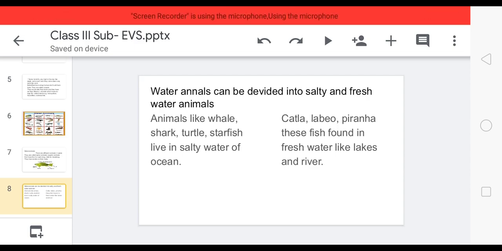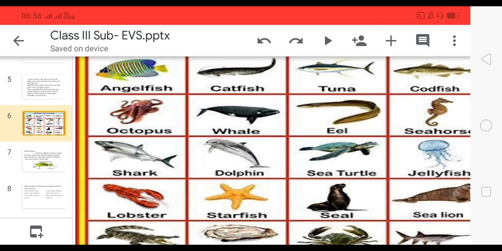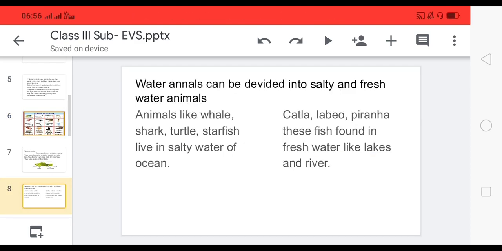Animals like whale, shark, starfish, turtle live in salty water. Okay, see this. So which are the salty water animals? Whale, shark, sea turtle. These are the salty water animals.